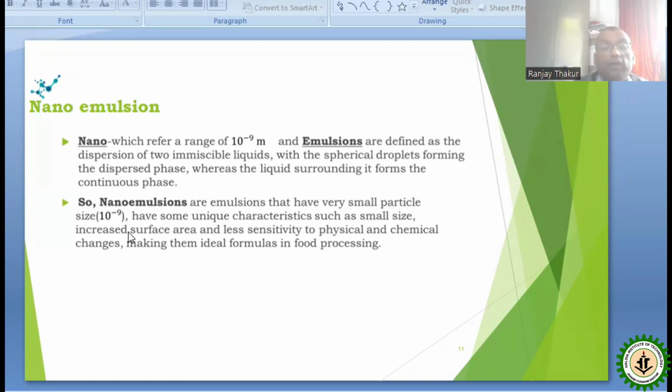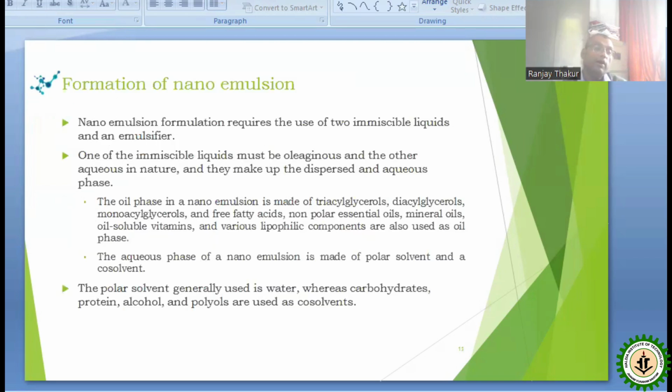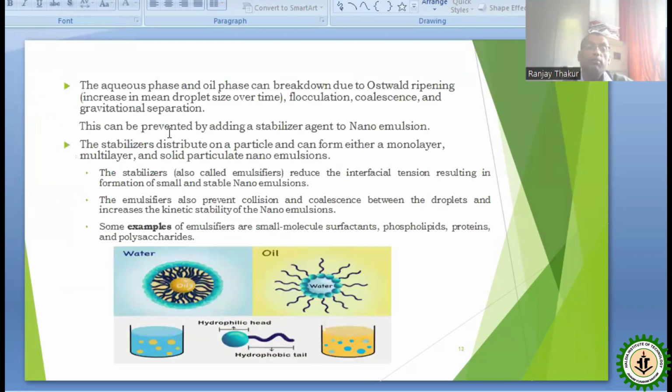So nanoemulsions are emulsions that have very small particle size, with unique characteristics such as small size. Small size means increased surface area and less sensitivity to physical and chemical changes, making them ideal formulas in food processing. So they are used widely. The aqueous phase and oil phase can break down due to Ostwald ripening.